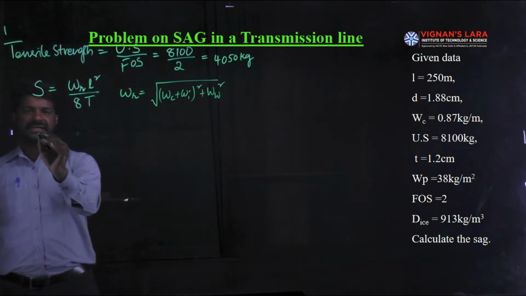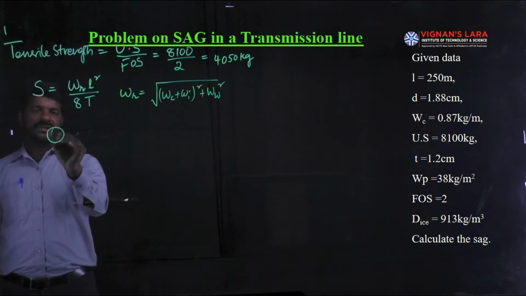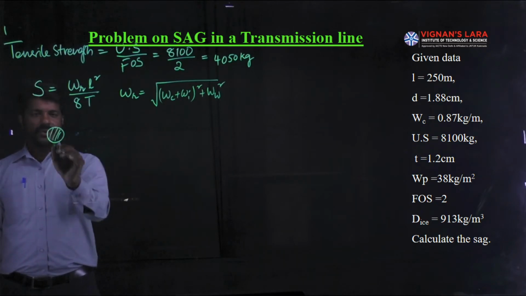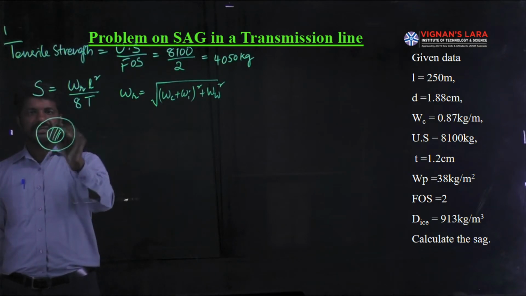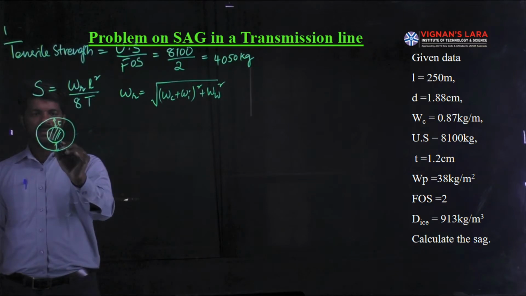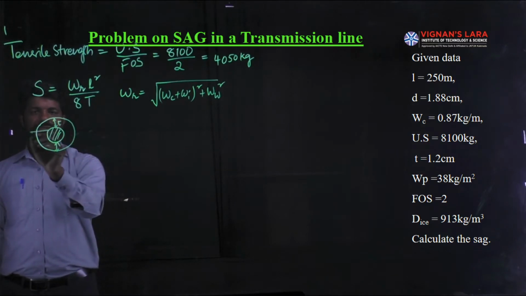Because this is the conductor, let me assume that this is the conductor whose radial thickness of ice is around this conductor with a thickness of small t, and this is the diameter small d.